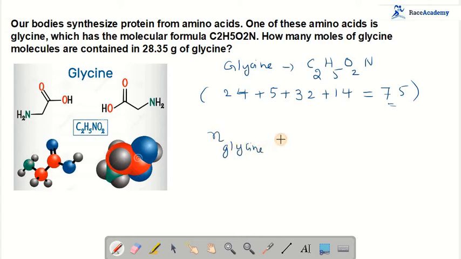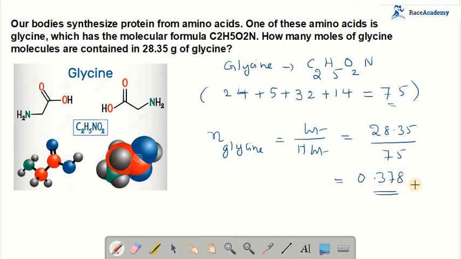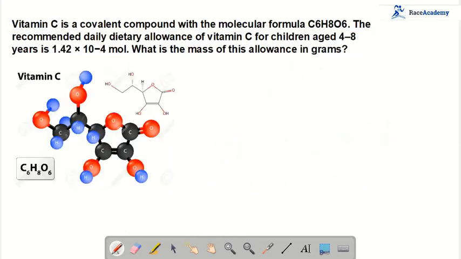Now, asking the number of moles of glycine. Like I said earlier, what is the number of moles formula? Number of moles is equal to weight by molecular weight. The weight of the substance glycine is given as 28.35 divided by its molecular weight we got, 75. Let us see the simplification. Upon simplification, I got 0.378 moles. So this is the answer for this question. Let us see the next question.